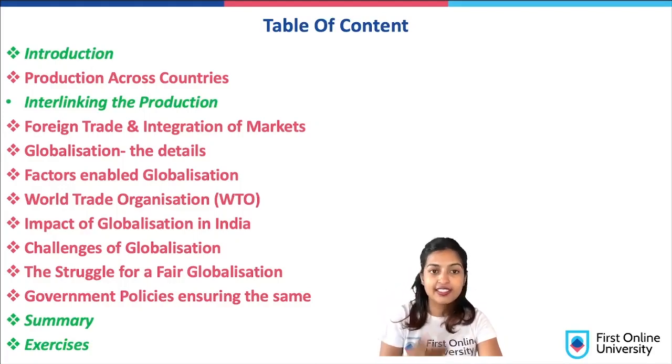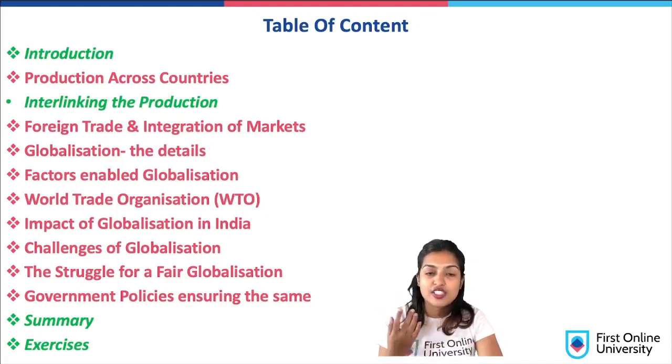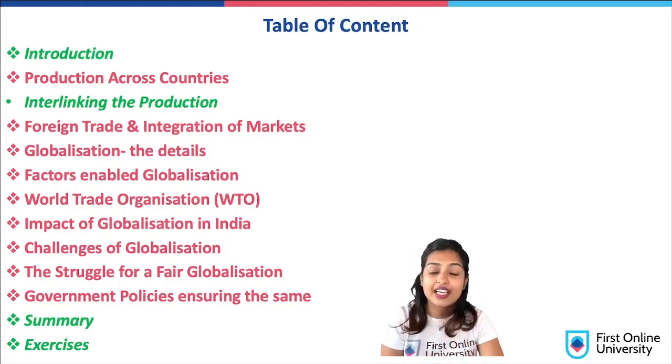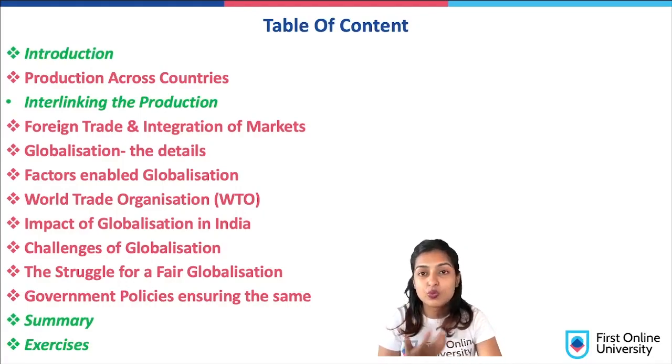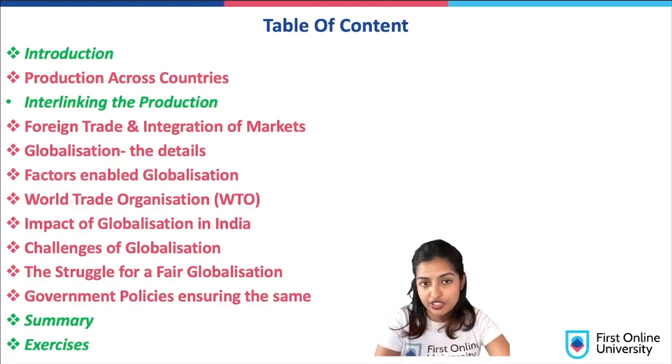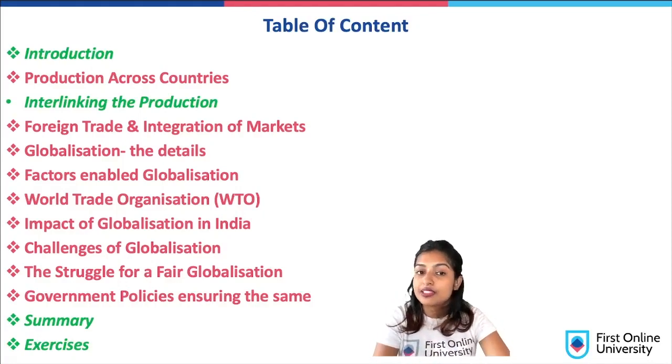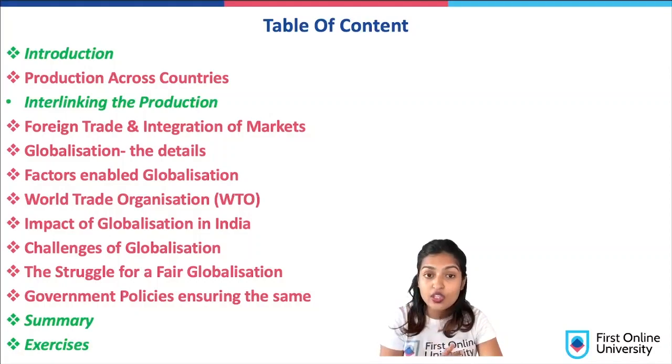Then we enter the main globalization scenario. We will check out the details as to what exactly this is and the kind of history relating to the factors as to what even enabled globalization in the first place, right? Then we see the main trading body in the world, that is called the World Trade Organization, and the role it plays in the globalization scenario.